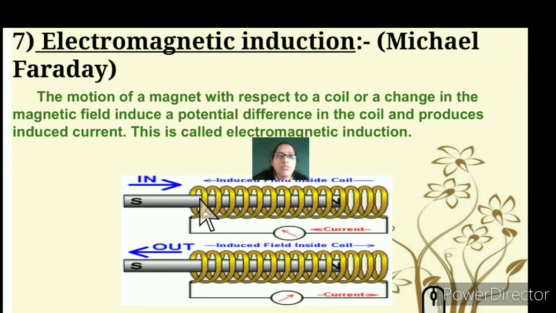You can see that the motion of a magnet with respect to a coil, or a change in the magnetic field, induces a potential difference in the coil and produces an induced current. So the current that isn't produced naturally but that we induce is known as electromagnetic induction.